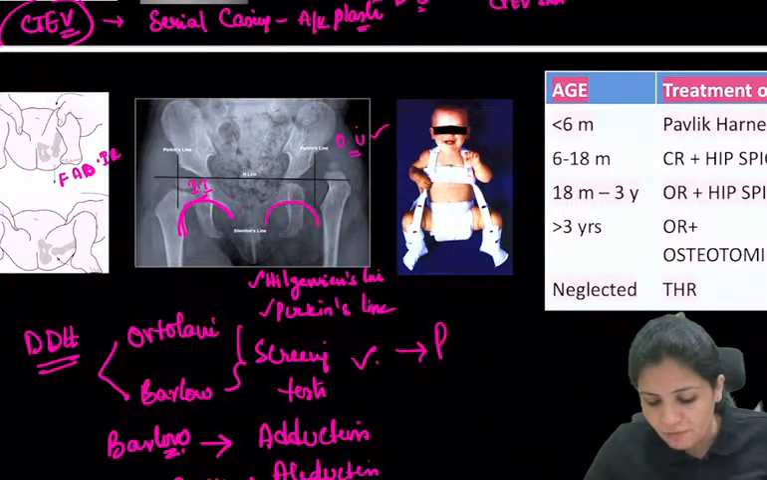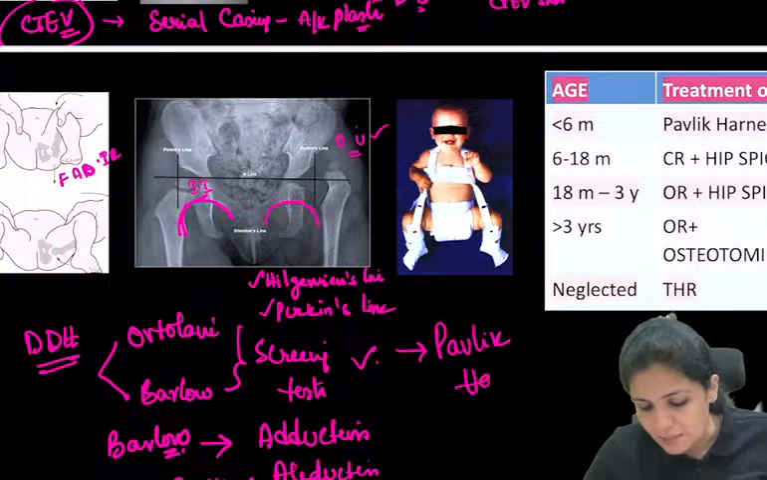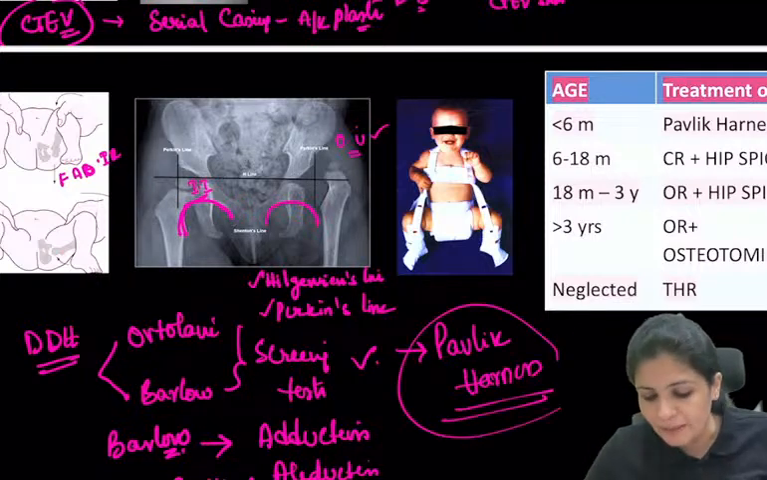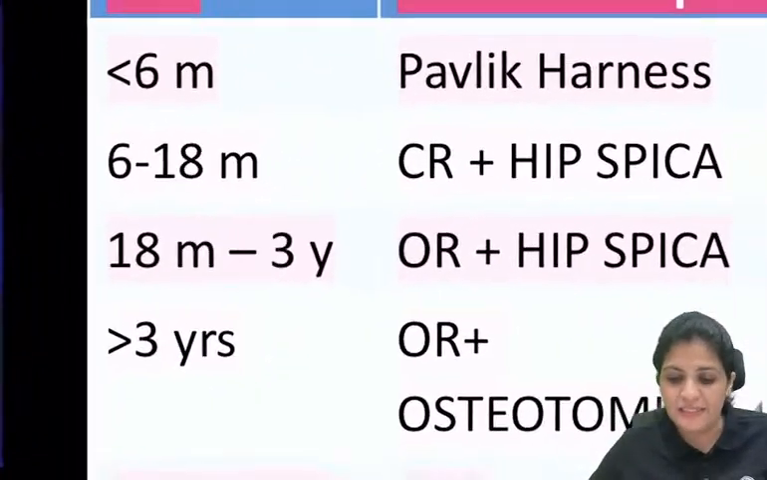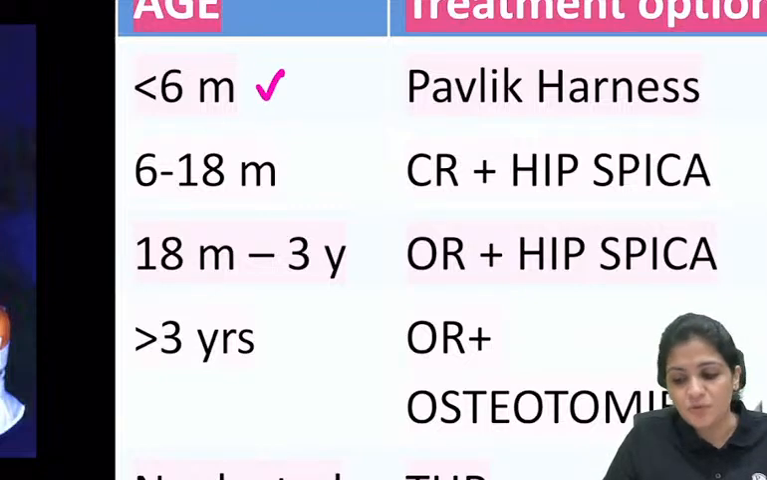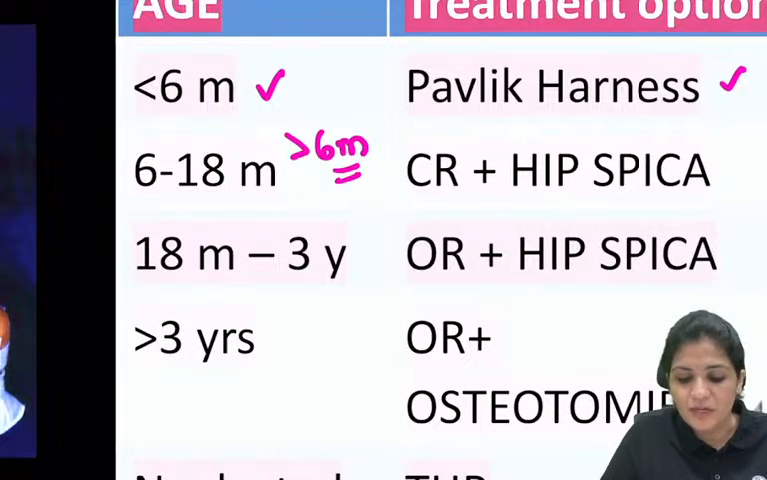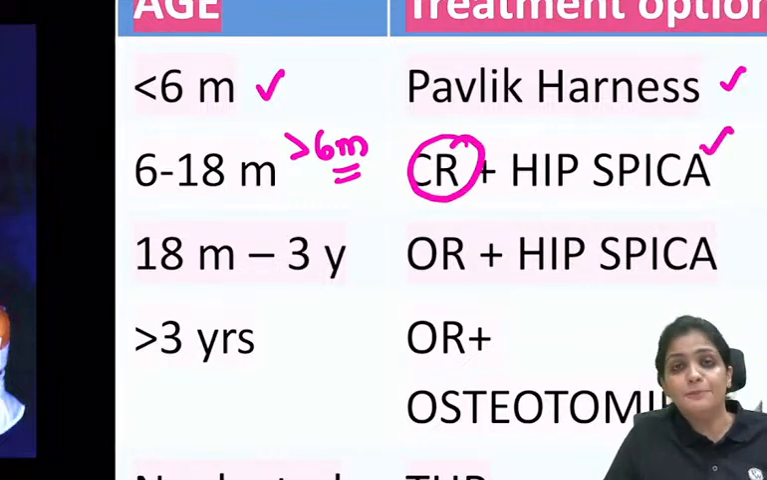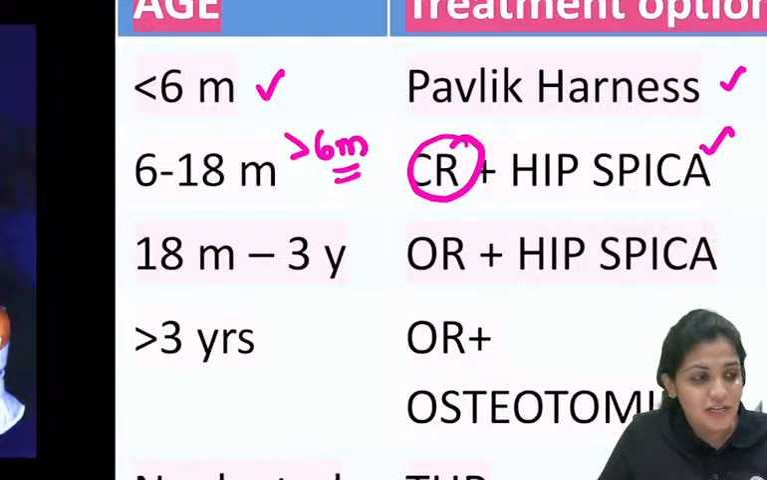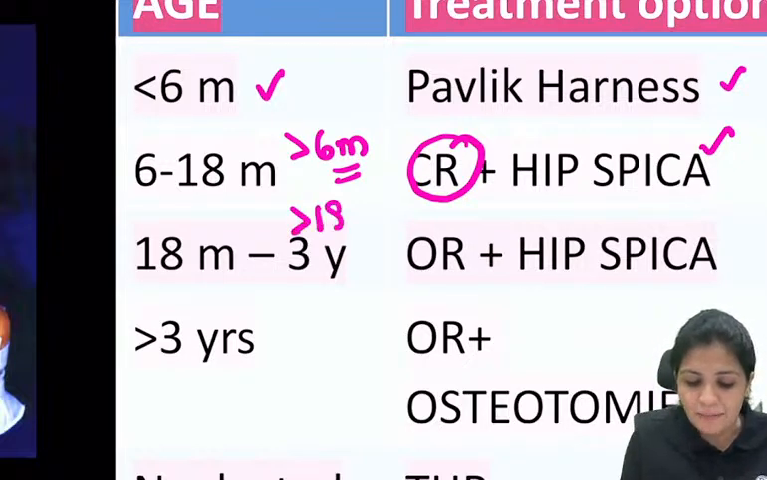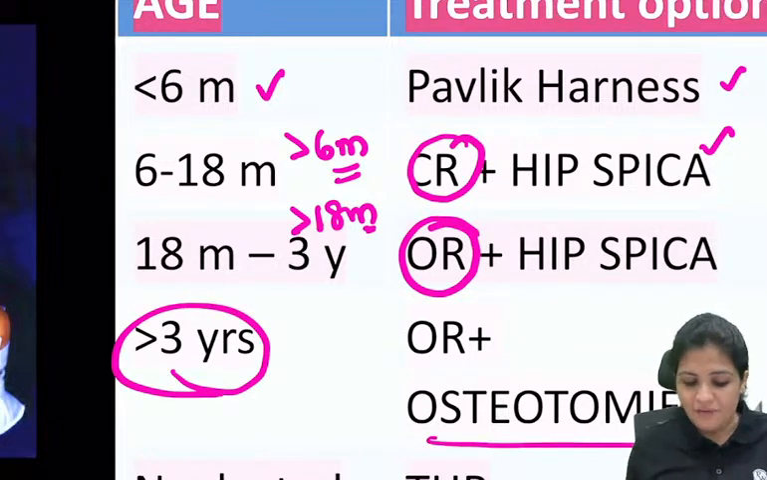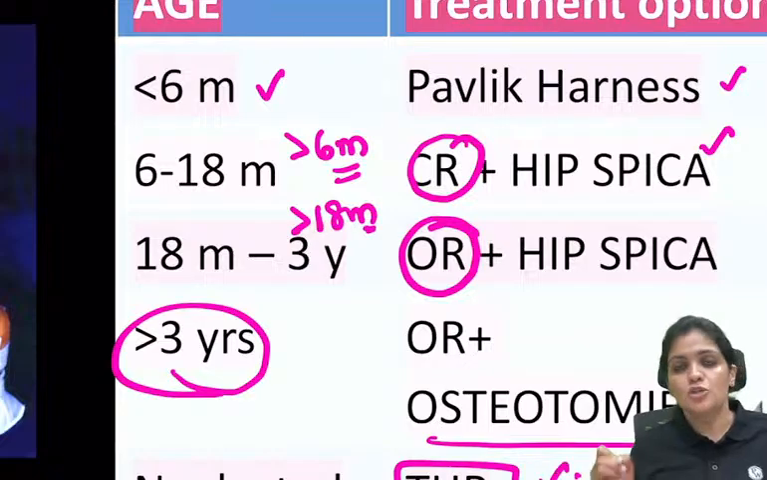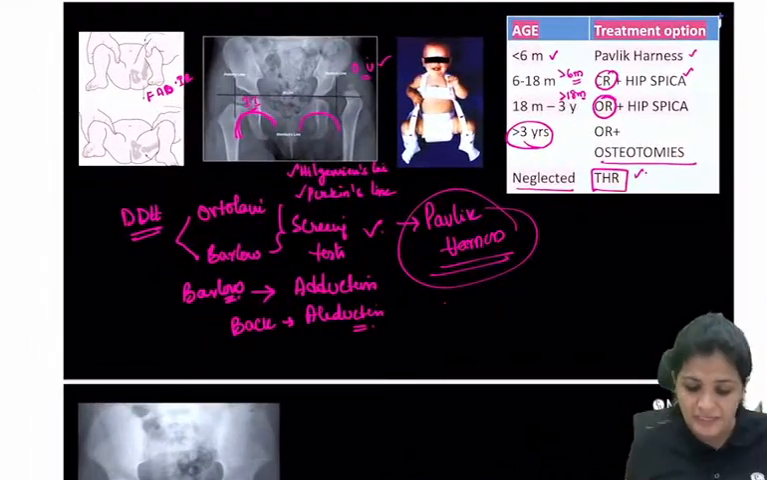So how do you treat it? You give a Pavlik harness. Based upon the age, you treat the patient. So usually, when you identify it on the screening test, you give what is called the Pavlik harness, the algorithm. If it is less than 6 months, you give the Pavlik harness. If it is more than 6 months up to 8, you can try closed reduction and put them in hip spica. We have seen the spica in case of femur shaft fracture also. If it is more than 8, then you go for open reduction. More than 3 years, you go for osteotomies, and if it is neglected, you go for THR, which is total hip replacement. Just remember Pavlik harness, it is more than enough.